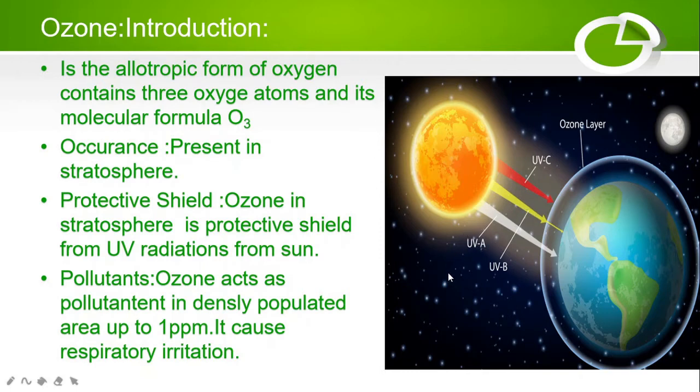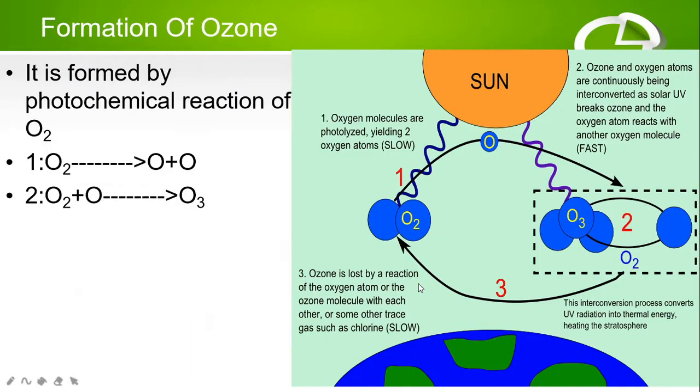Ozone, when it acts as a pollutant in a densely populated area at up to 1 part per million, causes respiratory irritation. So this is the effect of the ozone layer, how it protects by covering the earth, and radiations from the sun are blocked.